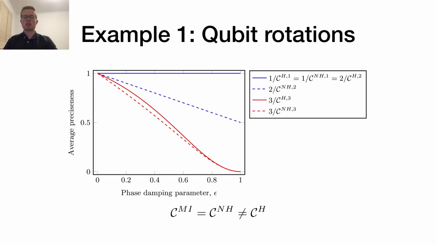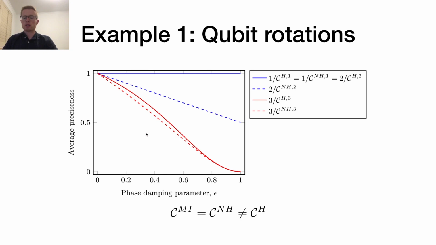In this figure, we show the Holevo and Nagaoka-Hayashi bounds for simultaneously estimating these rotations. The superscript number in the legend indicates how many rotations we are estimating simultaneously. The Holevo bounds are represented as solid lines, and the Nagaoka-Hayashi bounds are represented as dashed lines. For estimating a single parameter, it is known that collective measurements offer no advantage, and so unsurprisingly for this case, we found that the Holevo bound coincides with the Nagaoka-Hayashi bound. However, for estimating 2 or 3 parameters, the bounds are different.